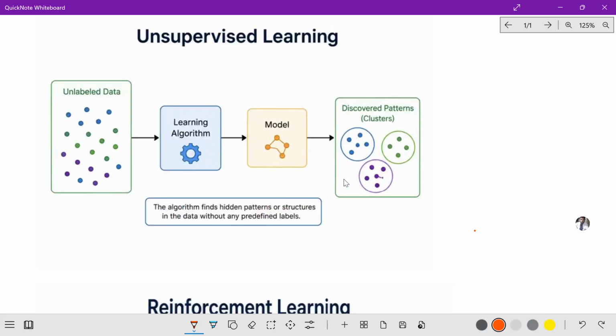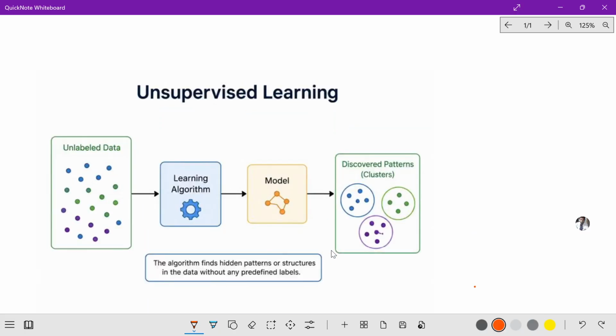Now you observe, this diagram shows unsupervised learning working with unlabeled data, where no correct output or category is provided. When you have labeled data, we provide some labels, but here there is nothing.